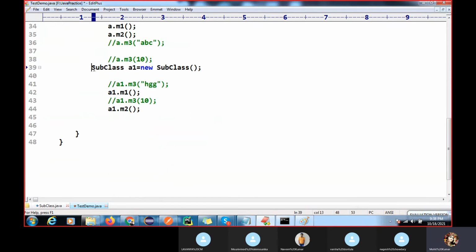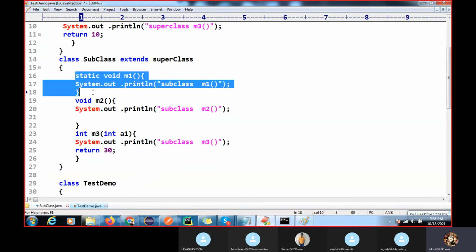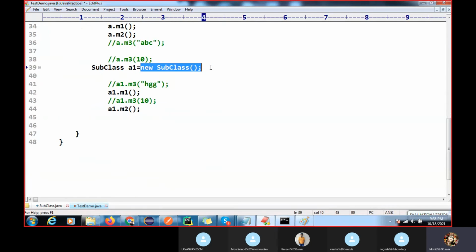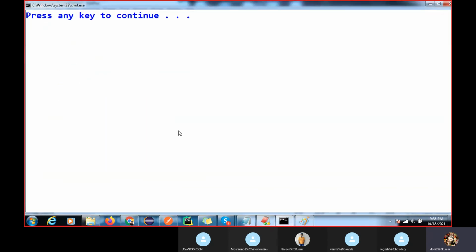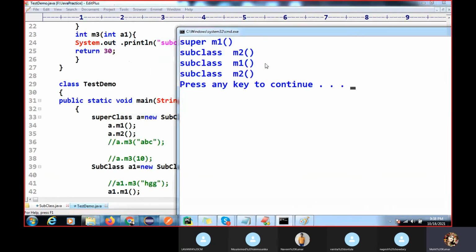Same concept here with the subclass. Which type of class do we have? M1 is method hiding, so it follows the reference type. Which type of object are you holding? Subclass, so the subclass will execute. If we compile this code, you can see superclass M1, subclass M2, then subclass M1 and subclass M2, because the type is also the same and the object is also the same. Here the type is superclass and the object is superclass type, subclass type.